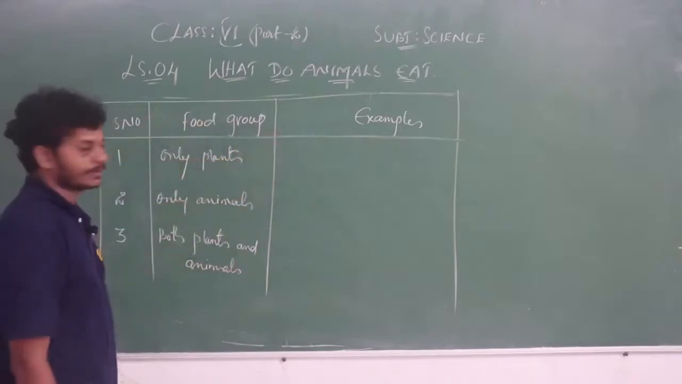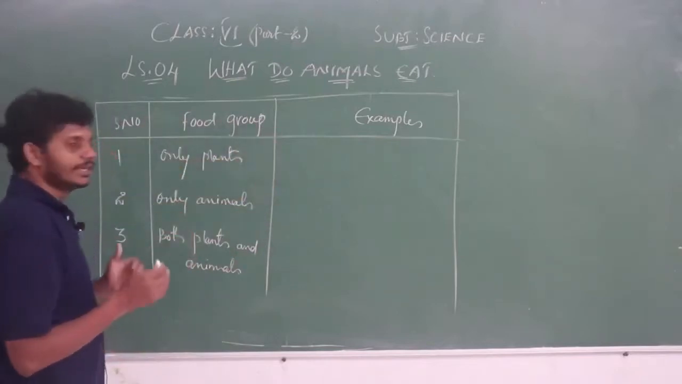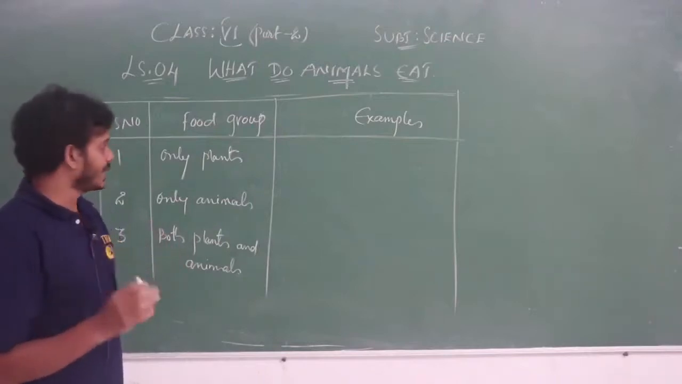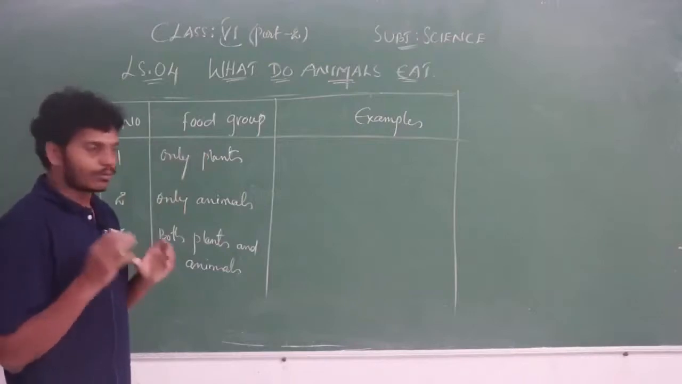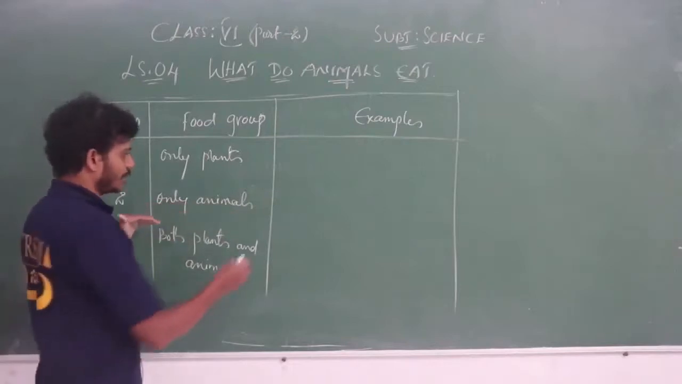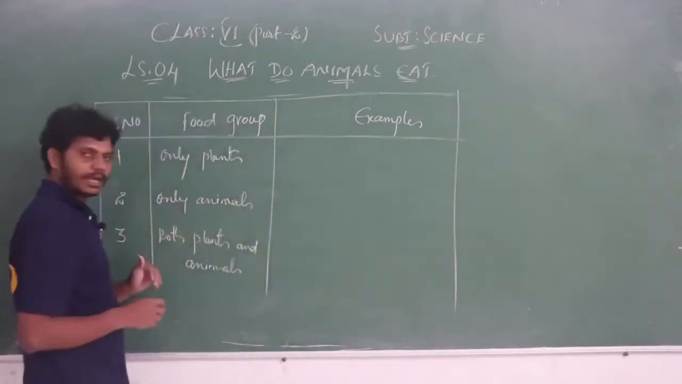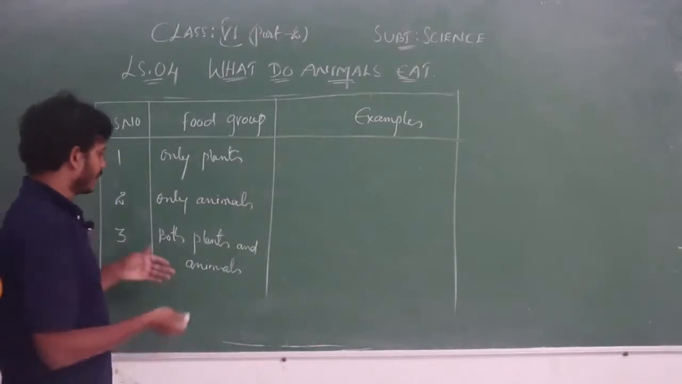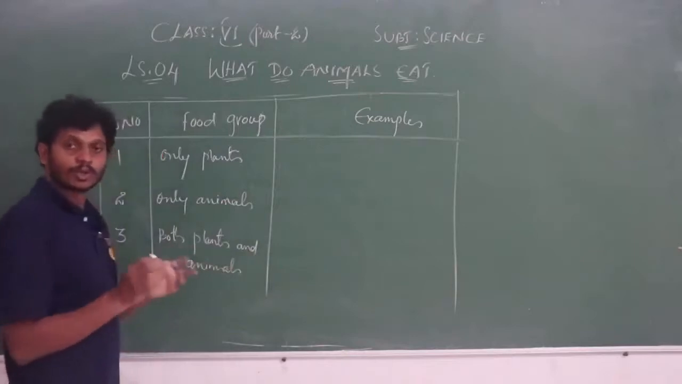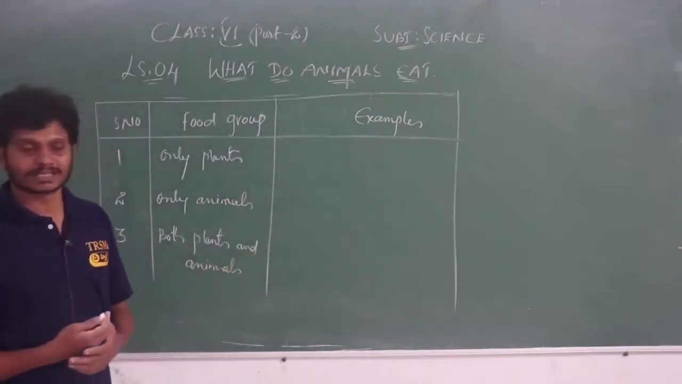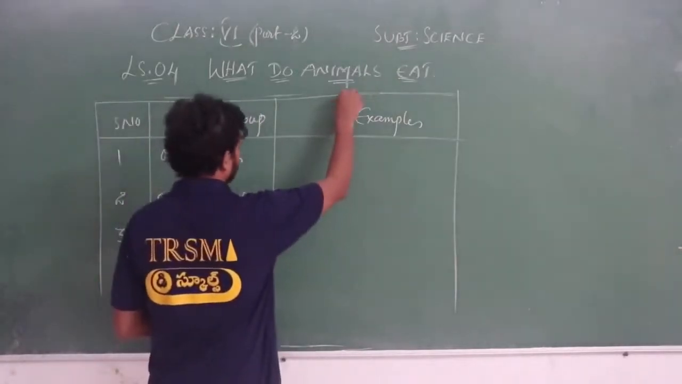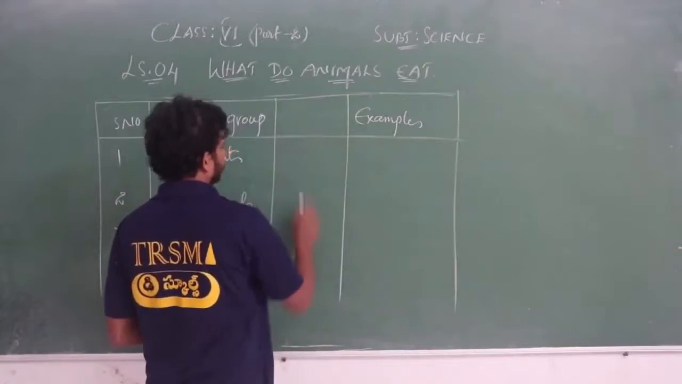I repeat this. This is a tabular form. We need to give some examples for the organisms which eat only plants, which organisms eat only animals, examples for the animals which eat only other animals, and here, organisms which eat both plants and animals. And what do we call them? Let's observe that. I am taking this other column also, the type of animal.